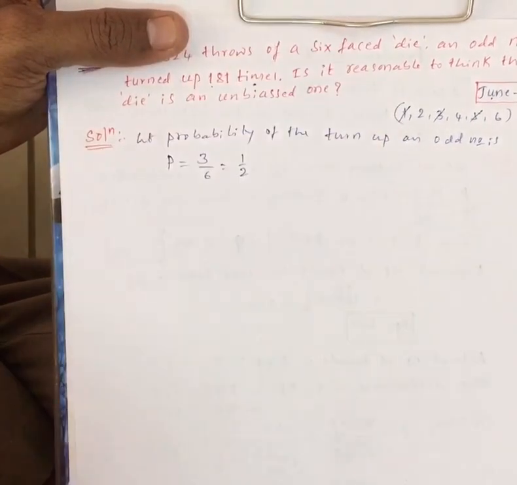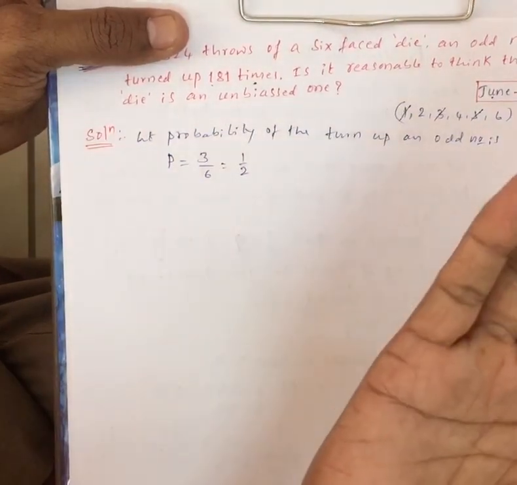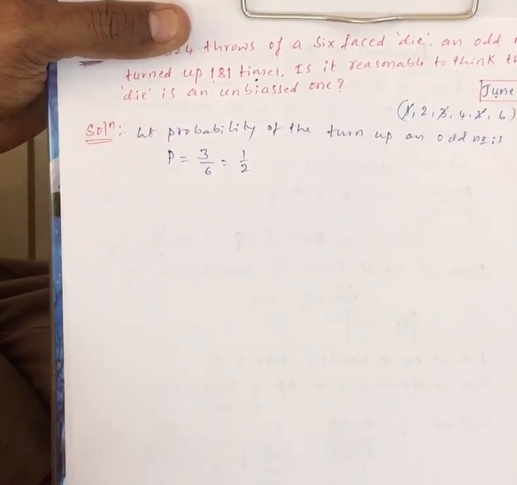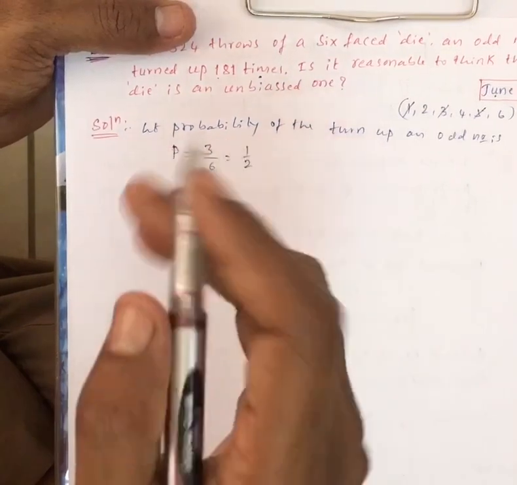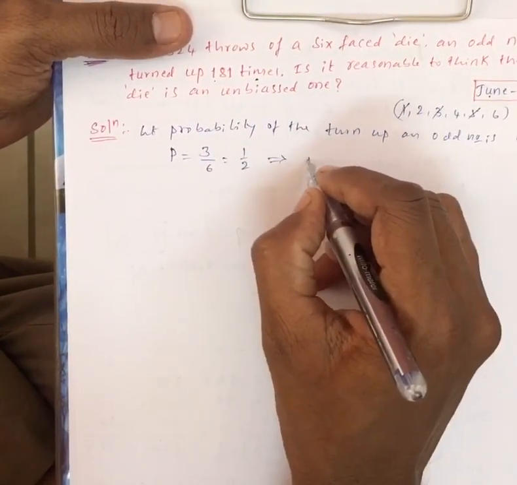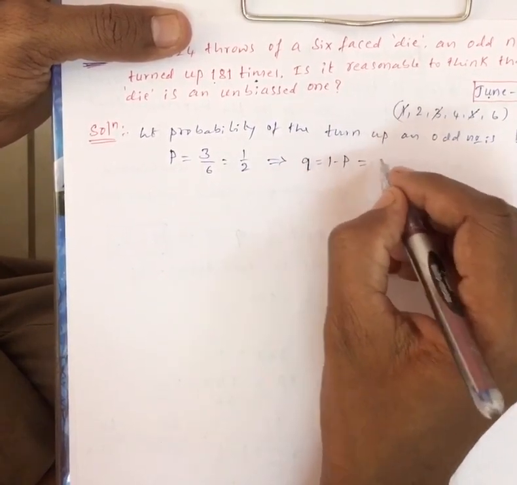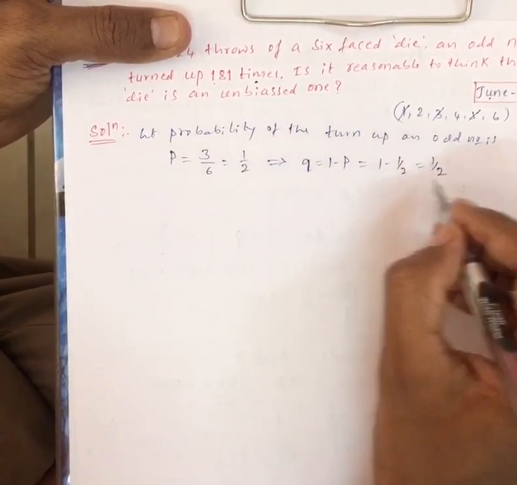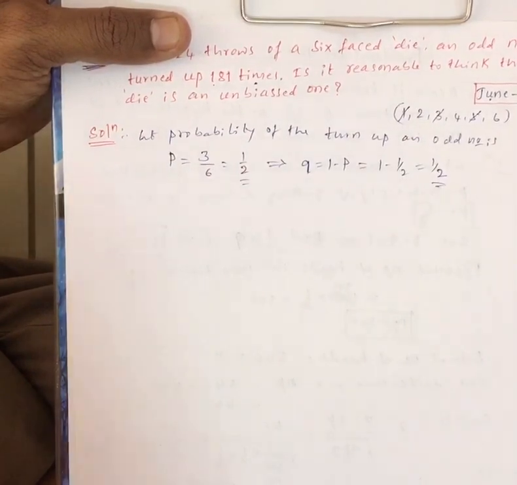Same thing, half of the cases are success and half of the cases are failure. That is what P and Q are. P is the success ratio and Q is the failure ratio. So here also, if P is 1 by 2, what about Q? You know Q is 1 minus P. So 1 minus 1 by 2 is again 1 by 2. So P is 1 by 2 and Q is also 1 by 2.